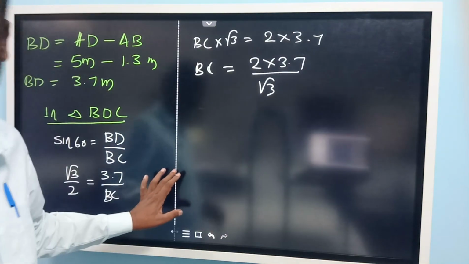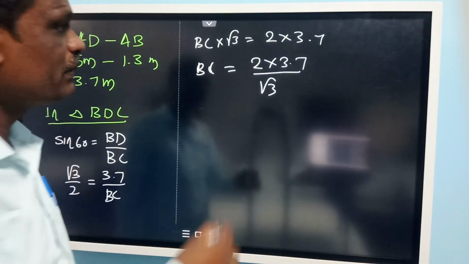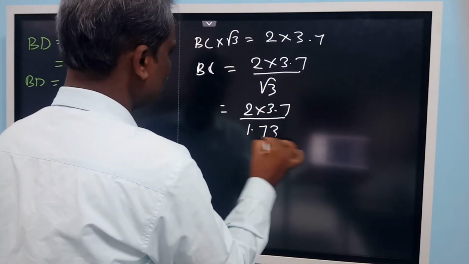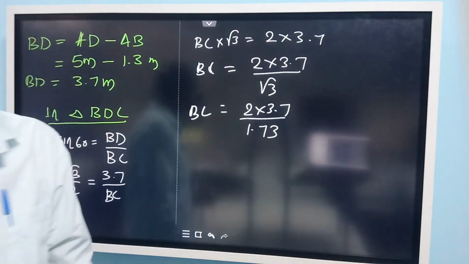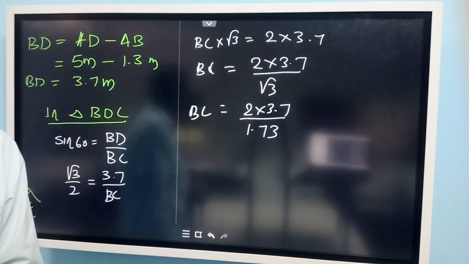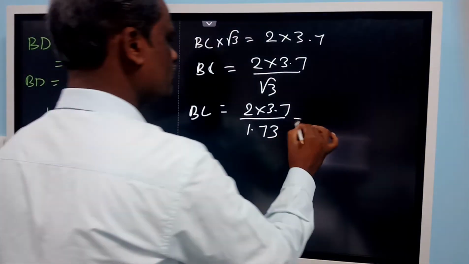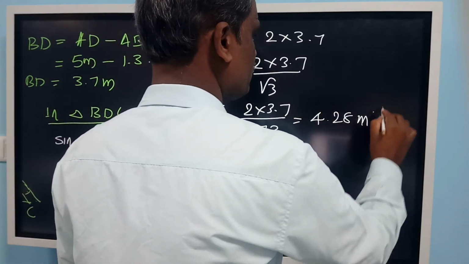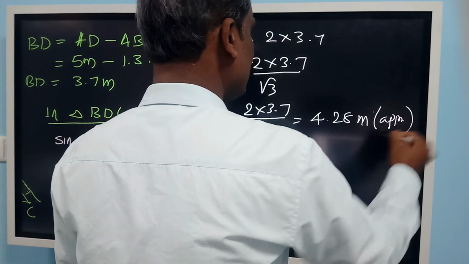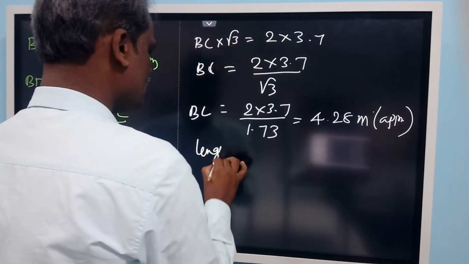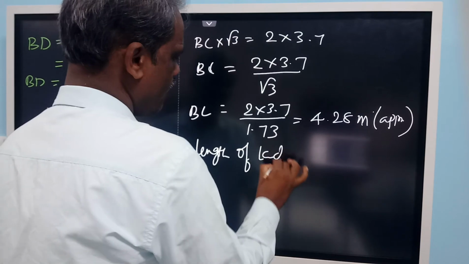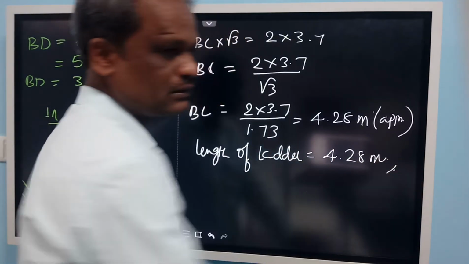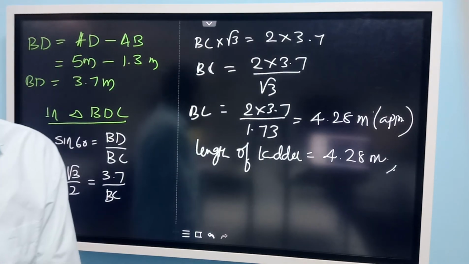They have given in the question itself, use root 3 is equal to 1.73. 2 into 3.7 divided by 1.73. So if you simplify this, you will get the length of the ladder. Approximately it is 4.28 meters. So this is the length of the ladder. So you can write, length of ladder is equal to 4.28 meters. This is the approximate distance.